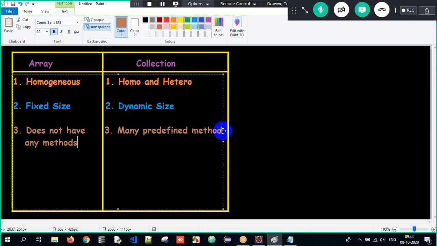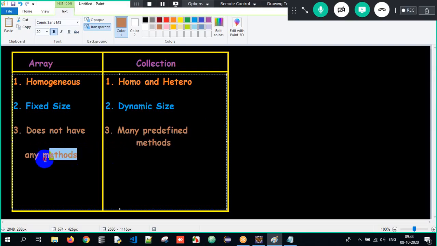This is what we are supposed to understand. I'm just aligning the data here. Array does not have any methods, and collection has many predefined methods. This is all about it.